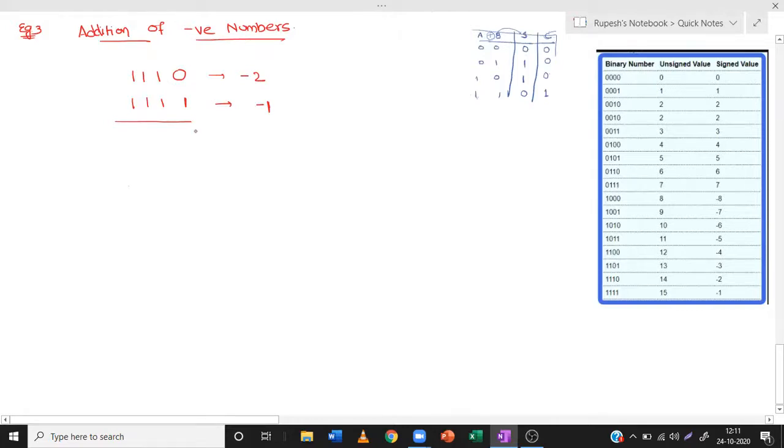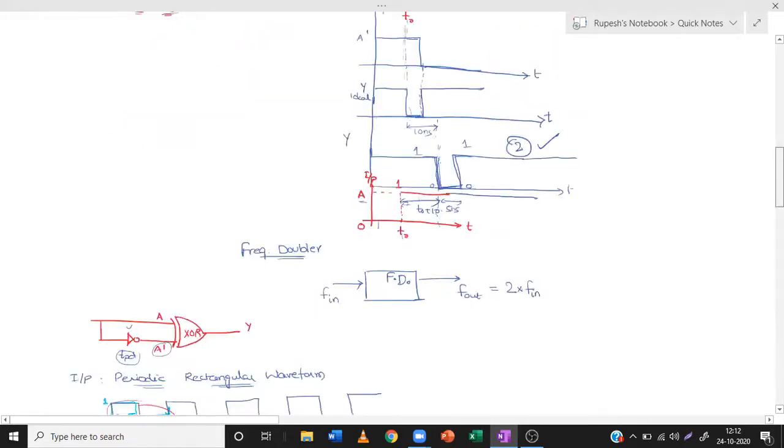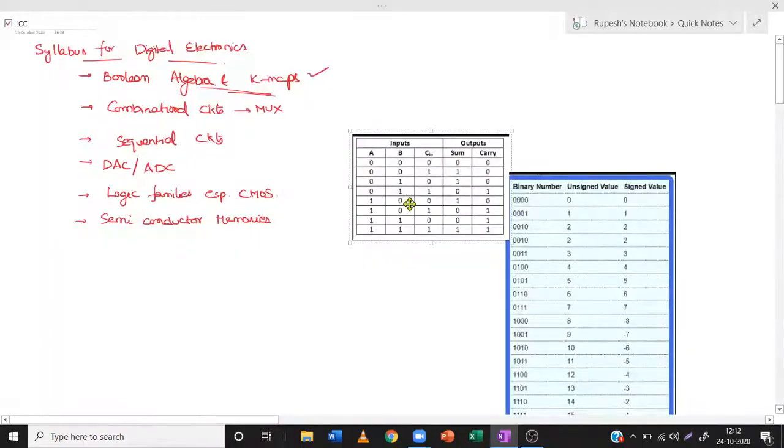So 0 plus 1 is 1. 1 plus 1 is 0 and carry is 1. 1 plus 1 is 0 and carry is 1. Again 1 plus 1 is 1, because already there is one carry. So the result is 1 plus 1 is 1 and carry is also 1. So what is occurring here is a 3-bit addition. So this is not useful for us anymore. Let me introduce to you the table of 3-bit addition.